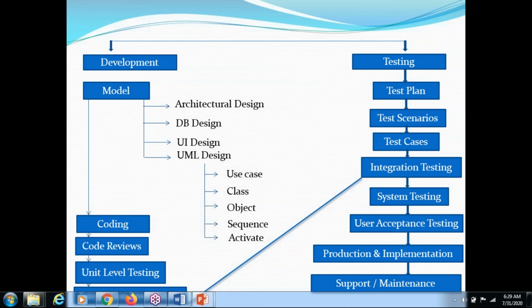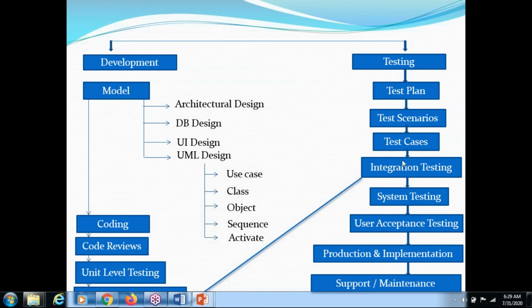So we are writing the scenarios first. Based on the scenarios, we are writing the test cases. Don't worry, we will have a long class on all these areas. Today I'm just telling how the tester will do his part. So test scenarios, and based on the test scenarios, they will go for test cases.